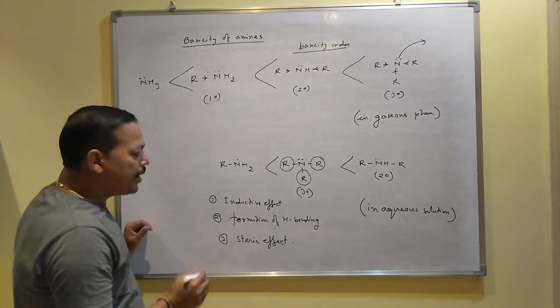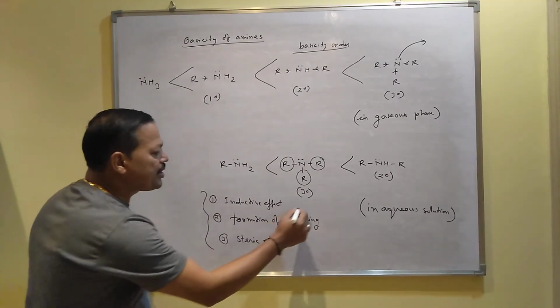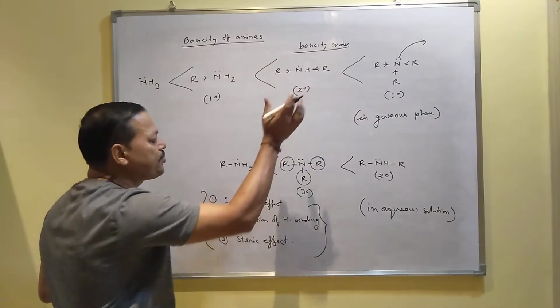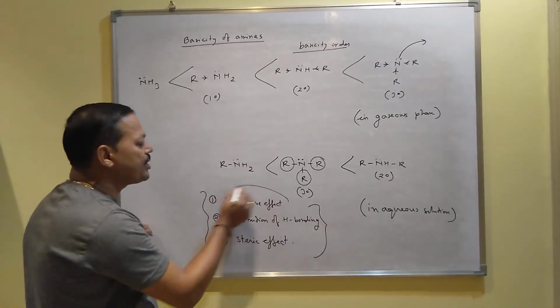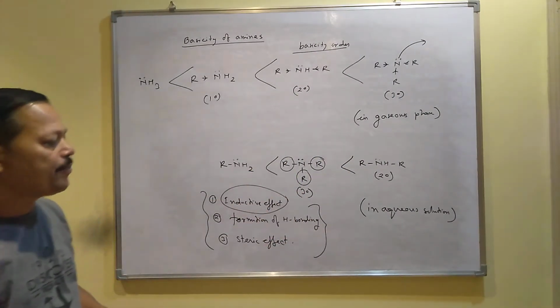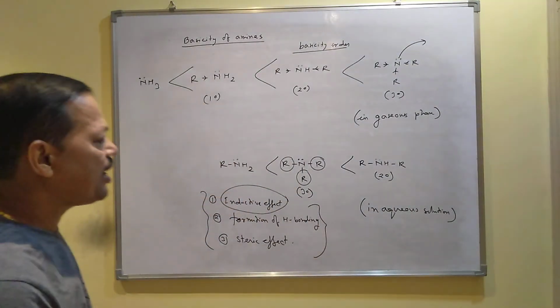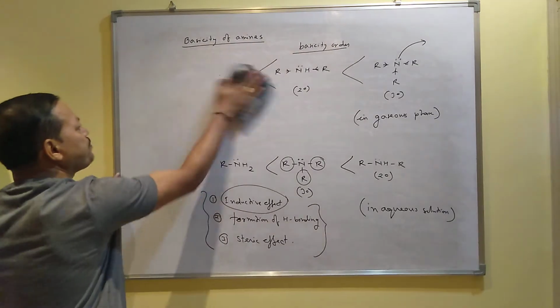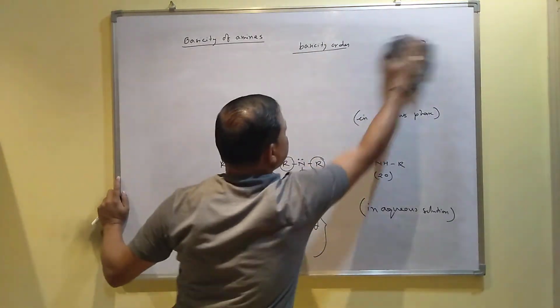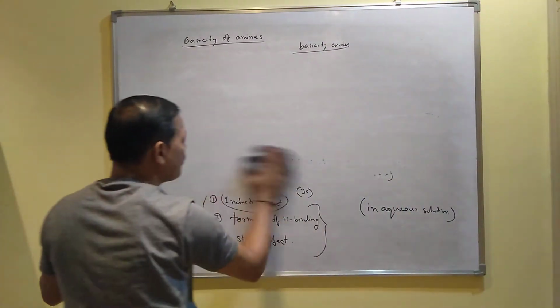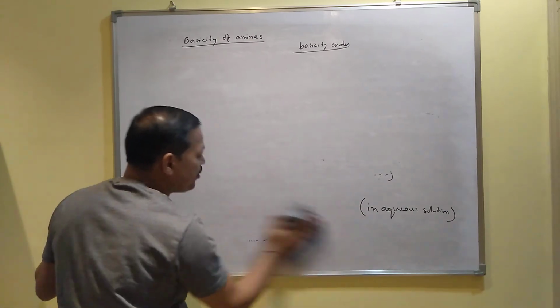In aqueous solution, three effects take place, but in gaseous phase only one effect takes place, that is inductive effect, and that is why the order is different in gaseous phase and in aqueous solution. So this is about the basicity of amines.